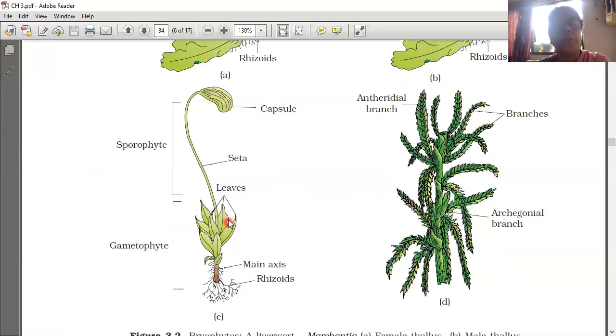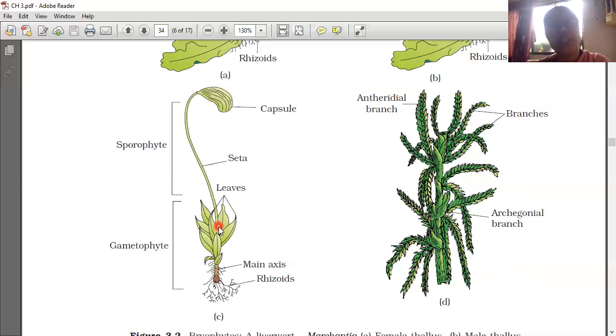On the gametophyte, two types of sex organs are there. The gametophyte produces gametes. The plant body which produces gametes is called the gametophyte. As they do sexual reproduction, two types are there, male and female. The male sex organ is called the antheridium, and the female sex organ is called the archegonium.